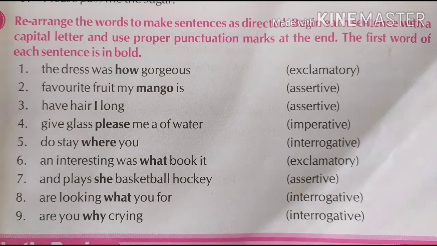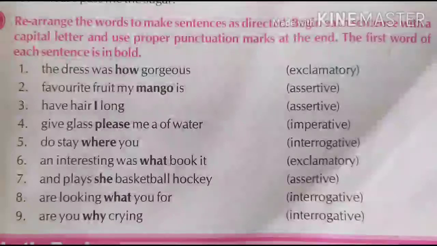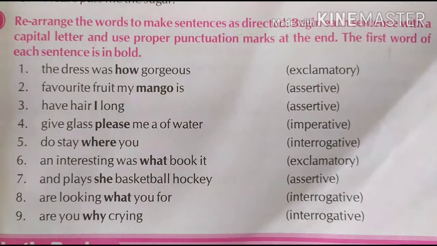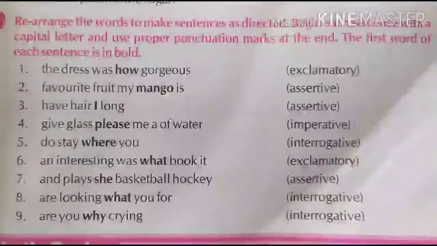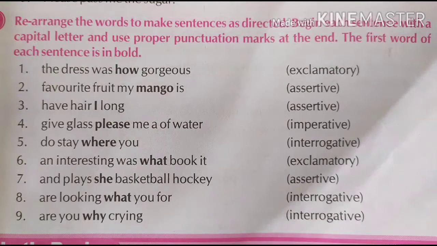Now the next one, sentence number 5. Do stay where you, in brackets, interrogative. Now what is interrogative? Interrogative means question, and when we write any question, we start that question with a WH word. So here we will start it with where, where do you stay, and then at the end of the question we use a question mark. So it will be: where do you stay? This way we can write this sentence here.